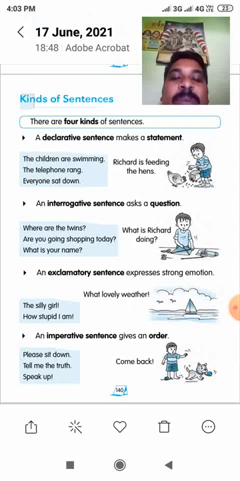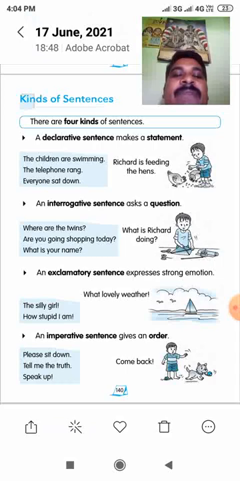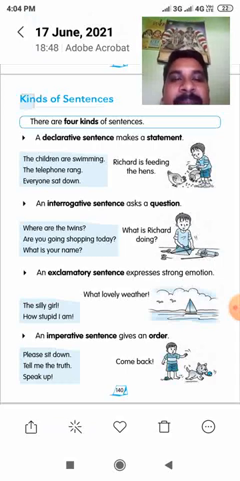Are you going shopping today? This is the yes or no type question. A yes or no type question is nothing but a question that starts with be form verbs. Be form verbs means am, is, are, was, were. Am, is, are are present be form verbs. Was, were are past be form verbs.